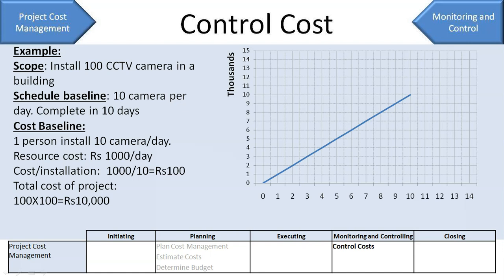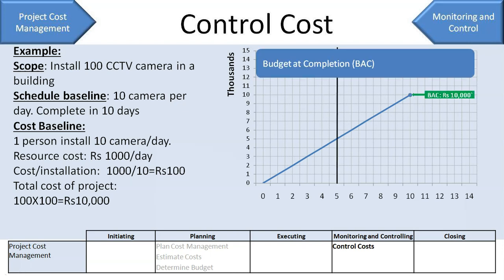Right? Now, let us try to understand some terminology of earned value management. So this total cost of the project which we have calculated is our budget at completion, or we'll call it BAC. This is your total planned budget for completing the project. Now, say you've started executing your project and on day 5, you want to know the performance of the project in terms of cost and schedule.